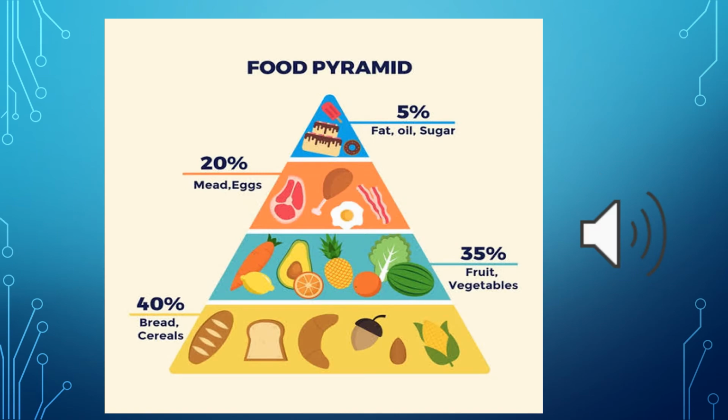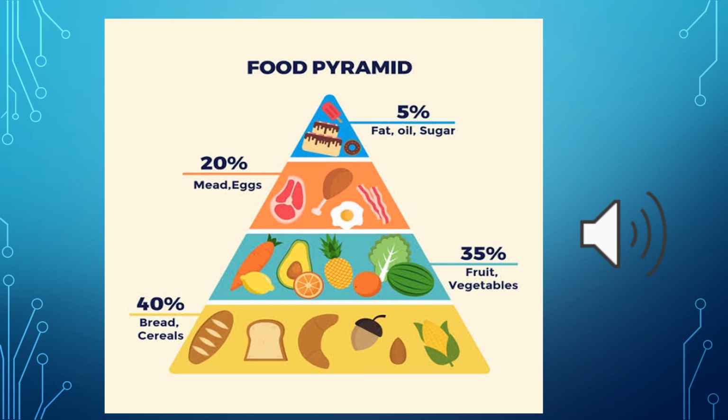Dear students, the level of energy in the food pyramid becomes less as you go from bottom to top. If you look at this diagram, it is clear that at the bottom we have the greater energy, while at the top we have a lesser amount of energy.